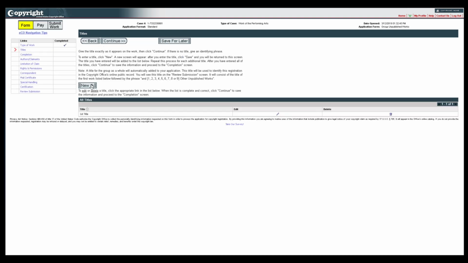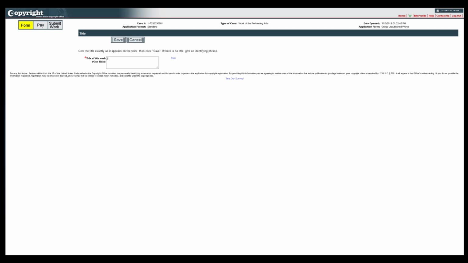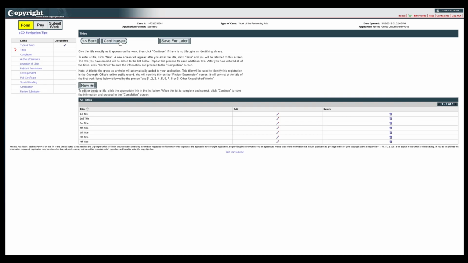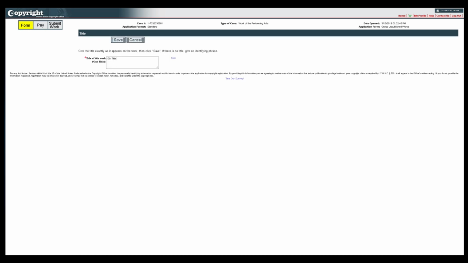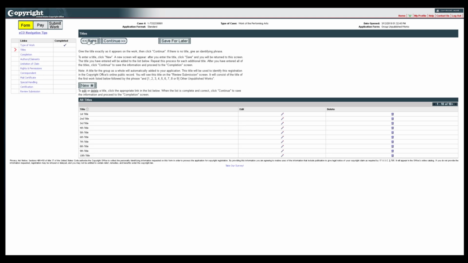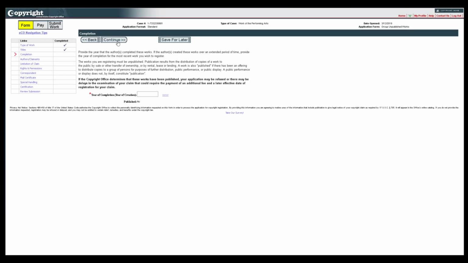Repeat this process for each work you are registering. Do not enter more than 10 titles in the application. If you provide more than 10 titles, you will not be able to advance the application and will need to delete the extra titles to proceed. After entering titles for each of the works you are registering, click Continue.